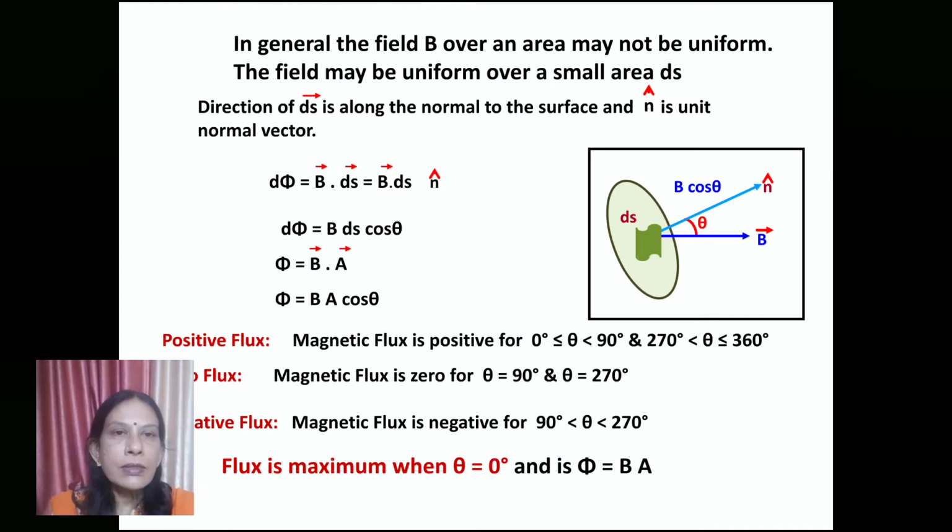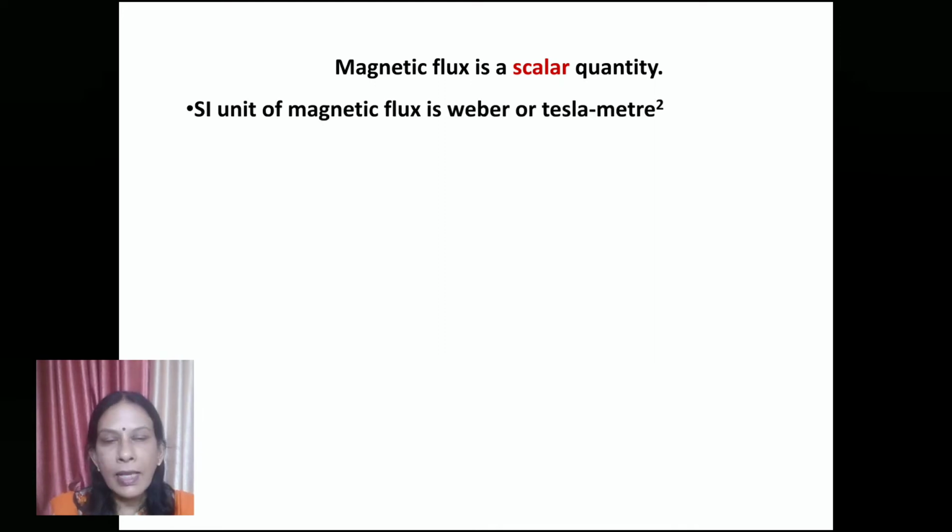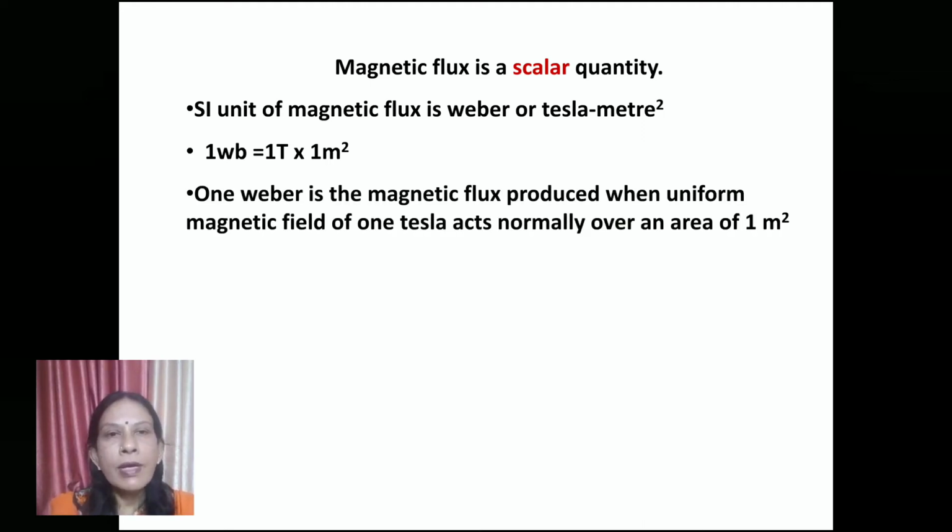So from this we say that magnetic flux is a scalar quantity. Its SI unit is the Weber, that is Tesla meter square. 1 Weber is 1 Tesla meter square. Numerically, 1 Weber is the magnetic flux produced when a uniform magnetic field of 1 Tesla acts normally over an area of 1 square meter.